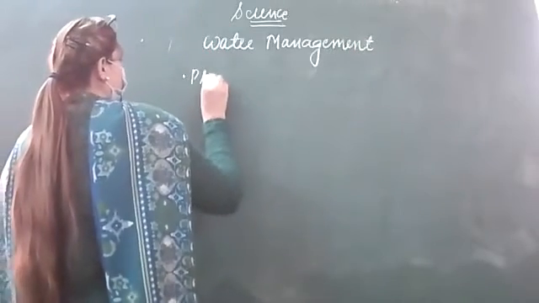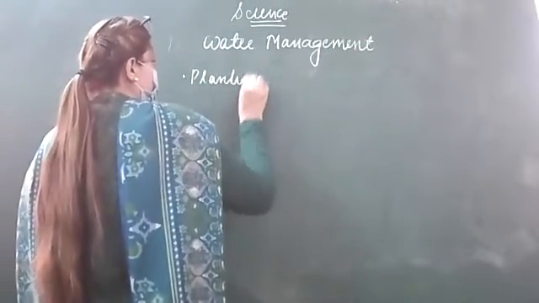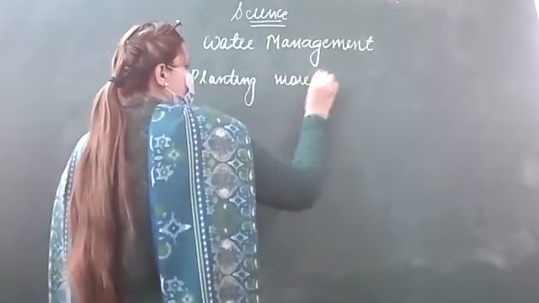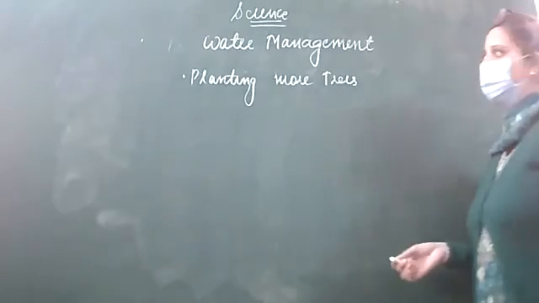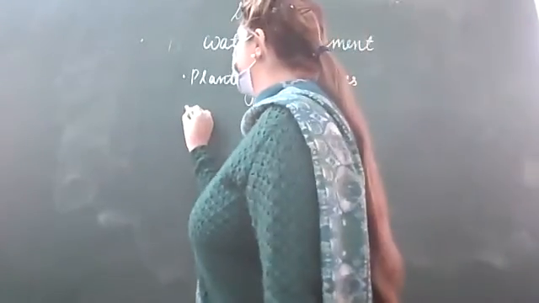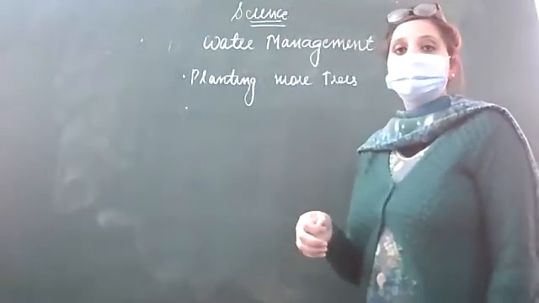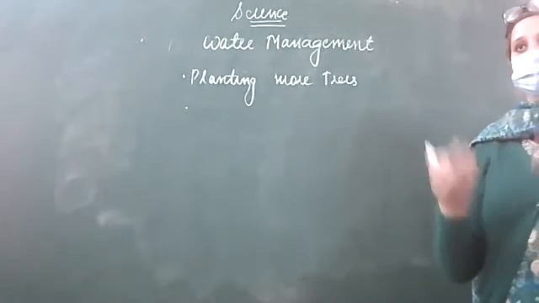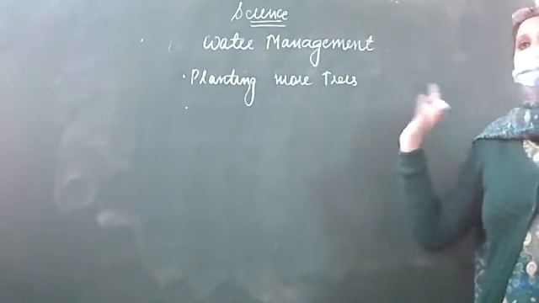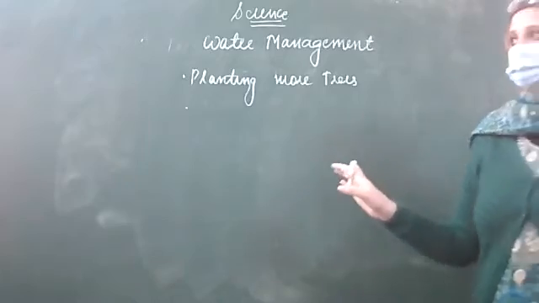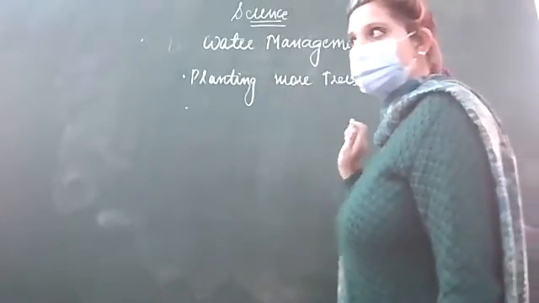By planting more and more trees, the soil is getting bound, so when the rain comes, the rainwater is going to seep underground and fill the ground.